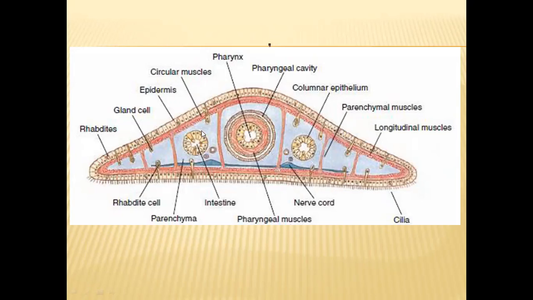So there is no space in between these. Body cavity is not there. So they are acoelomates. In between the body wall and gut wall, the special tissue called parenchyma will be there. Through this parenchyma only, the materials will be transferred from one cell to another cell, from one region to another region. In this way, Platyhelminthes animals will not have any special circulatory system.